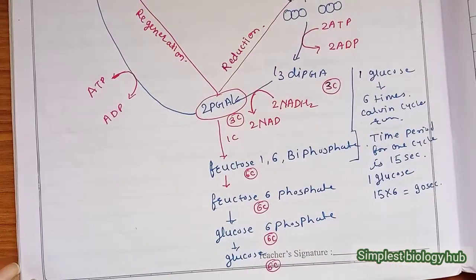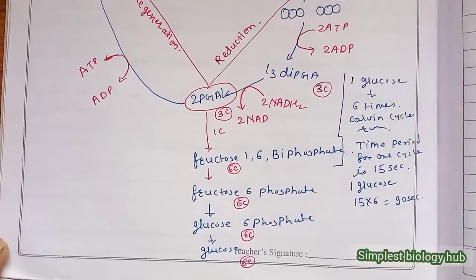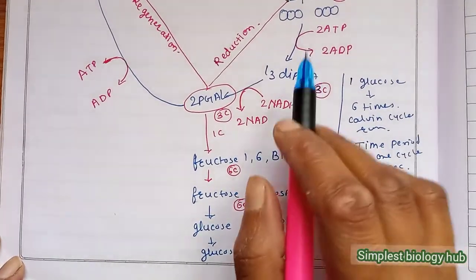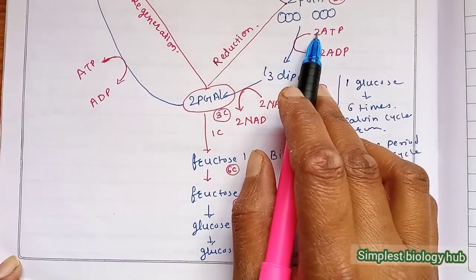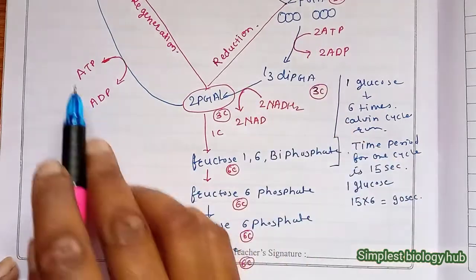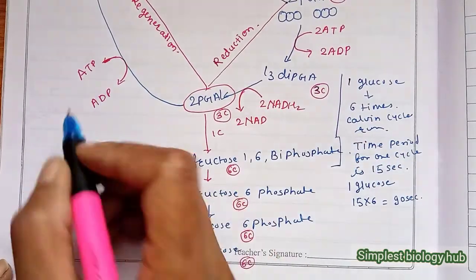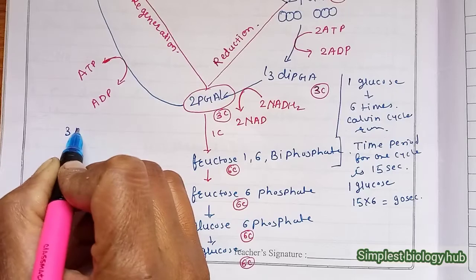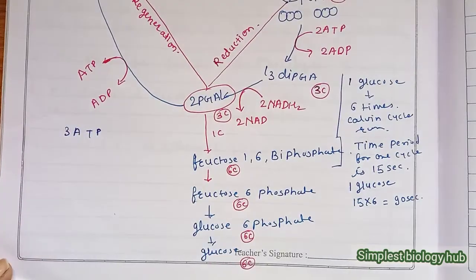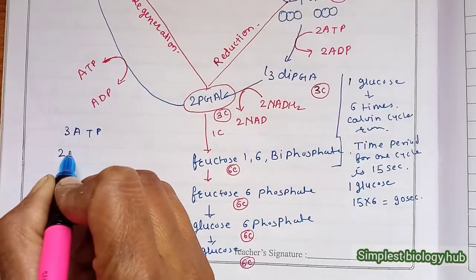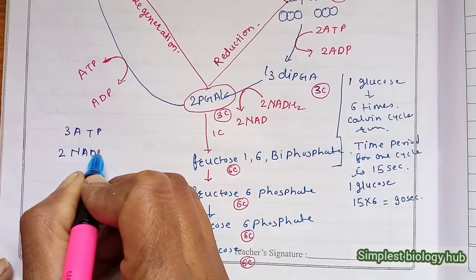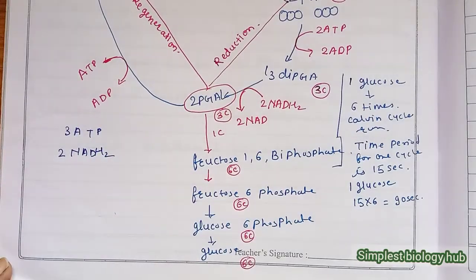Okay, now we talk about how much ATP or NADPH is used here. There are 3 ATP used in the Calvin cycle, 2 in the process of reduction and 1 in the process of regeneration. Means we write down 3 ATP used for 1 cycle and 2 NADPH2 used for 1 cycle.